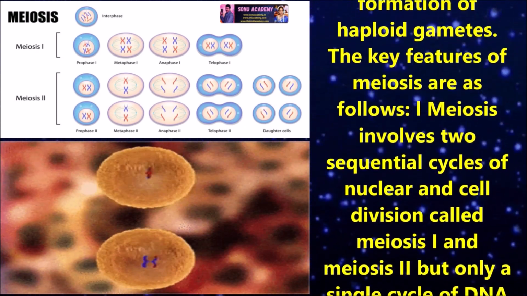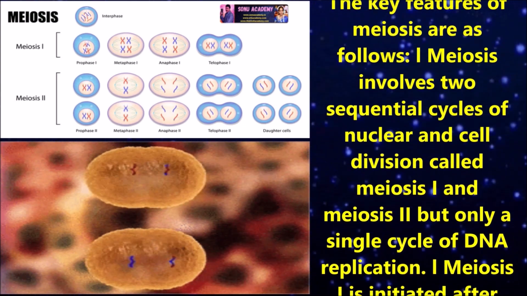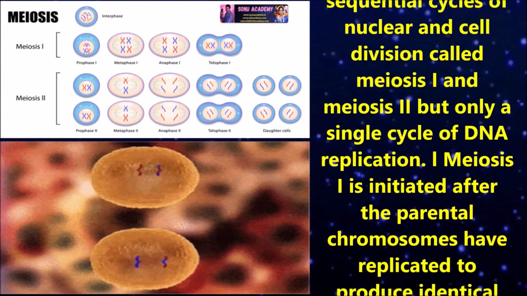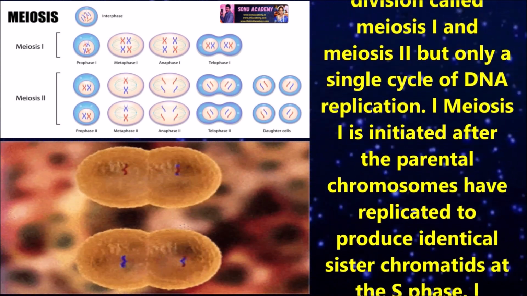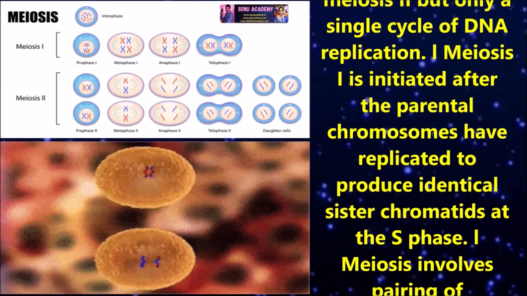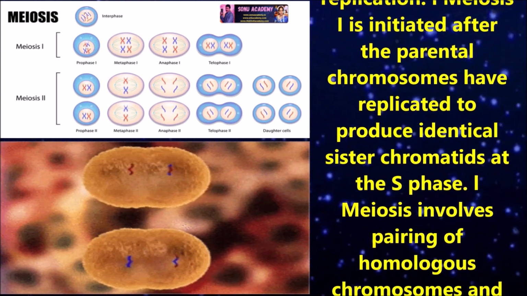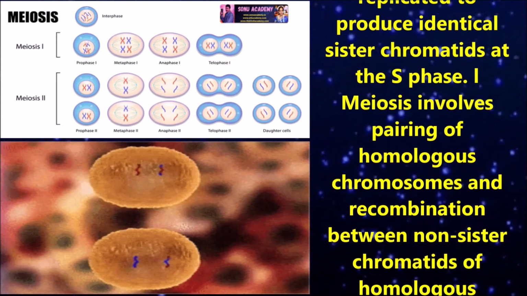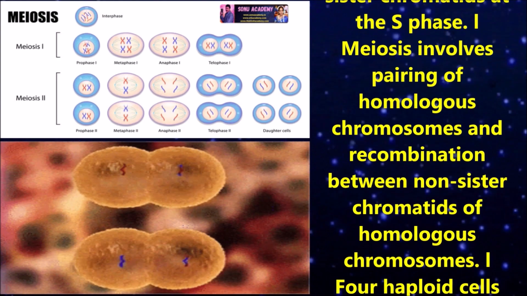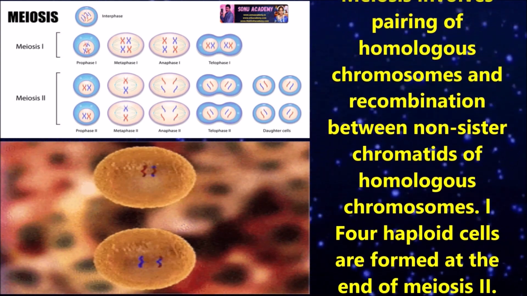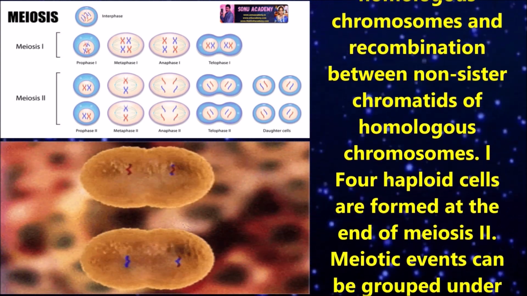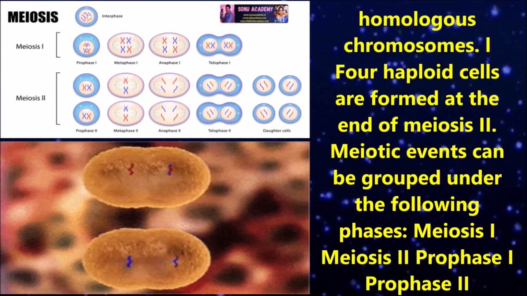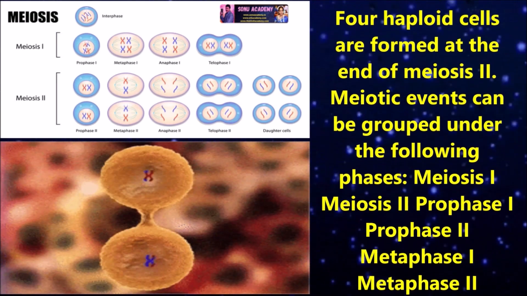Meiosis involves two equal sequential cycles of nuclear and cell division called meiosis 1 and meiosis 2, but only a single cycle of DNA replication. Meiosis 1 is initiated after the parental chromosomes have replicated to produce identical sister chromatids at the S phase. Meiosis involves pairing of homologous chromosomes and recombination between non-sister chromatids of homologous chromosomes. 4 haploid cells are formed at the end of meiosis 2.